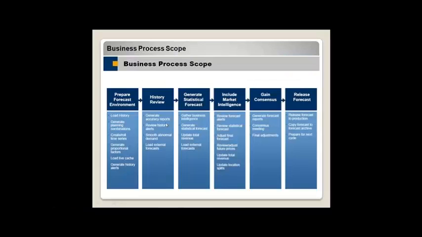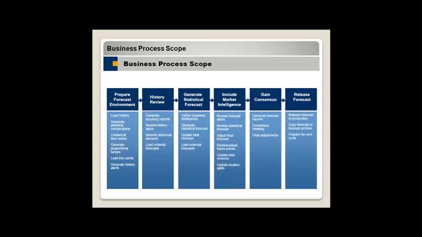At the detail level, first prepare a forecast environment, like setting up the master data and the transactional data. To run any tool, you need master data and transactional data. So first set up your master data and your transactional data. For what products and what locations you want to do the forecast, that is your master data. I need 36 months of history data to generate a forecast. That is your transactional data.